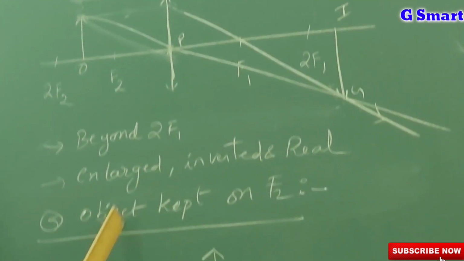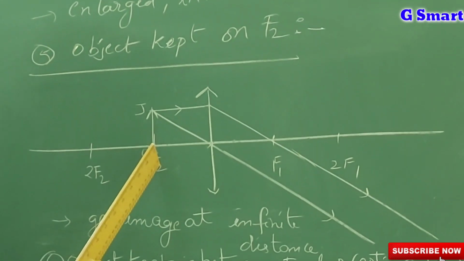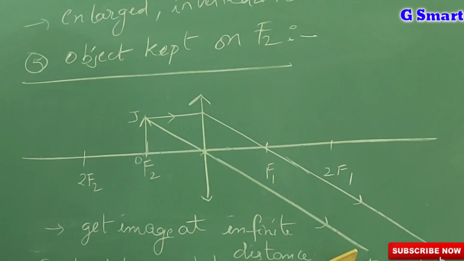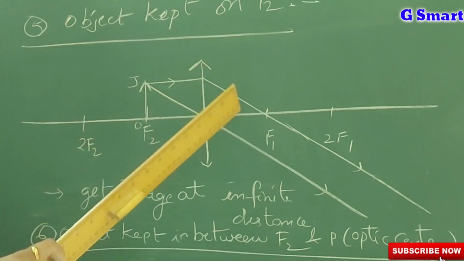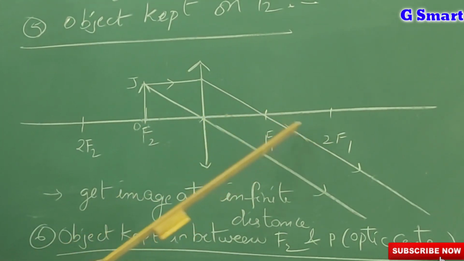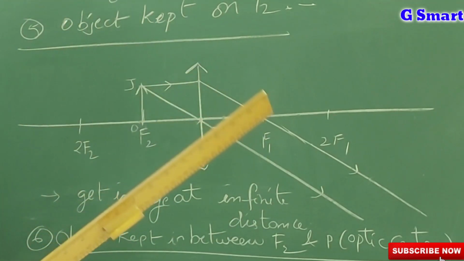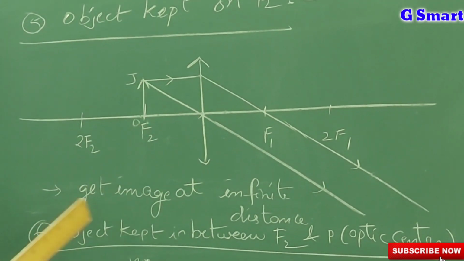When we keep the object on f2, that is the focal point of one curved surface, after refraction you will get a parallel beam of light. They will not coincide at any place. So we can consider that the image will be formed at infinite distance. When the refracted rays are parallel, you will get the image at infinite distance. We cannot distinguish the characteristics of that particular image.